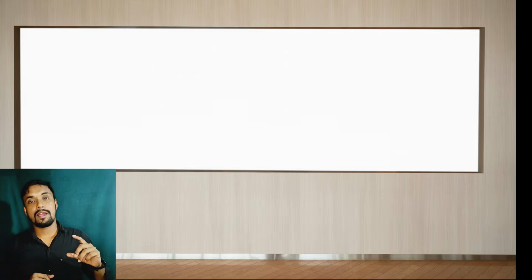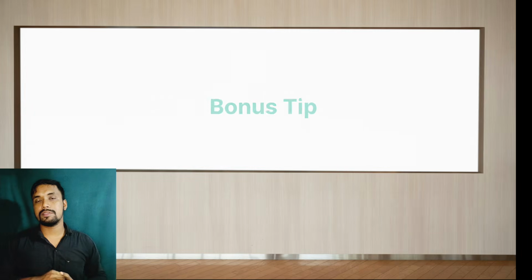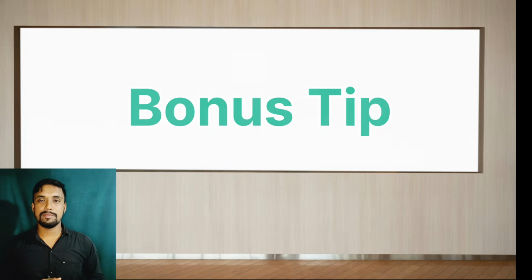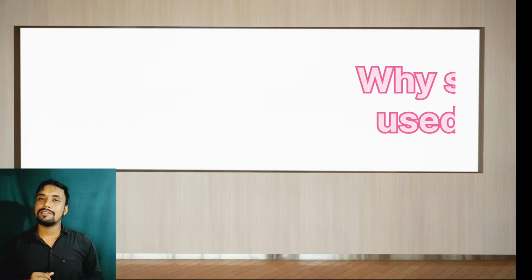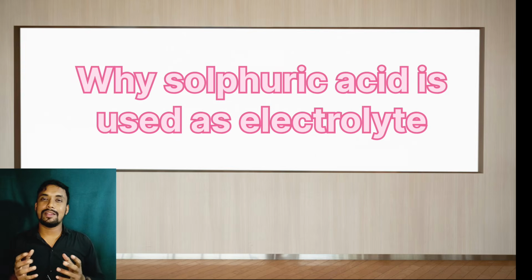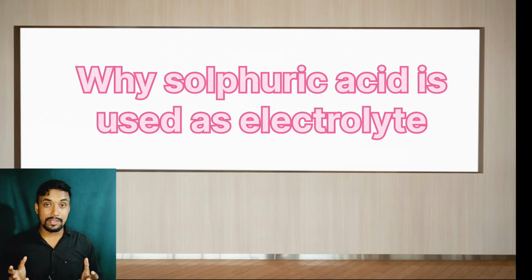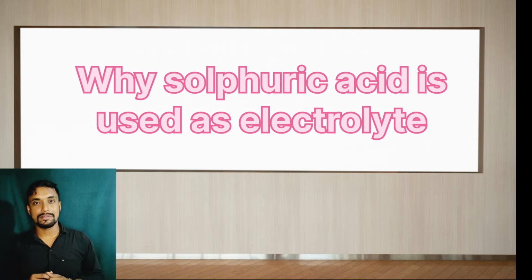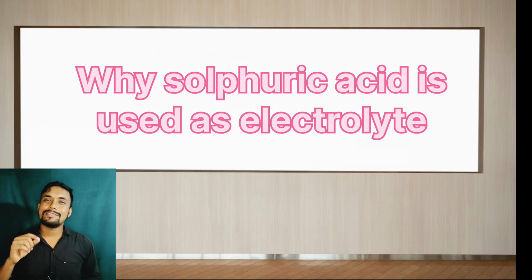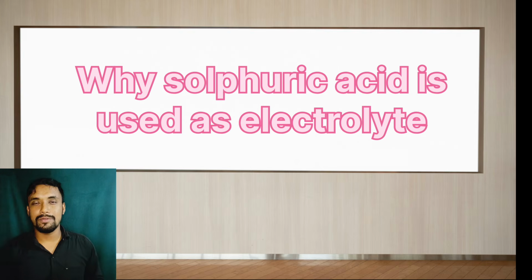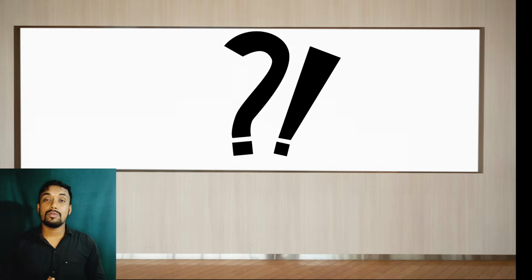As I had said, I will give you a bonus tip at the end. Here the bonus tip is why sulfuric acid is used as the electrolyte solution. We can use other things like citric acid or tartaric acid. Why not these acids? Why only sulfuric acid? Here is the concept. I can challenge you, 99% of students don't know this concept. Why is sulfuric acid used as electrolyte?